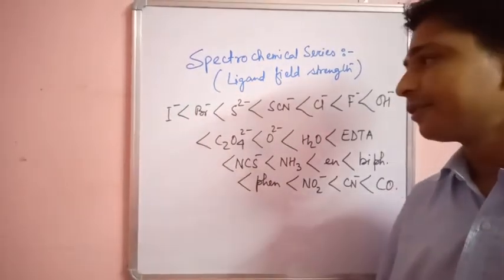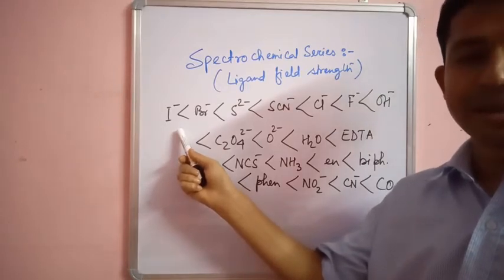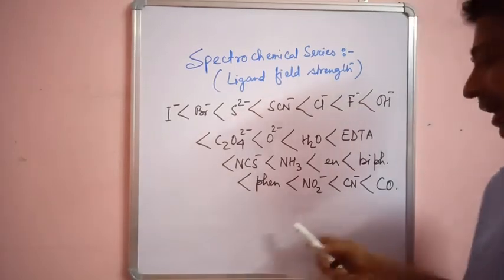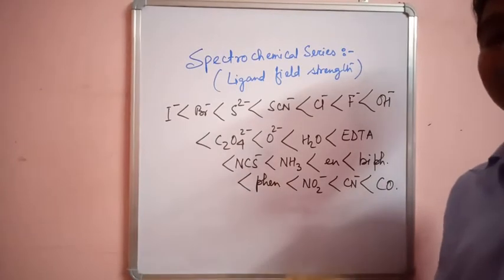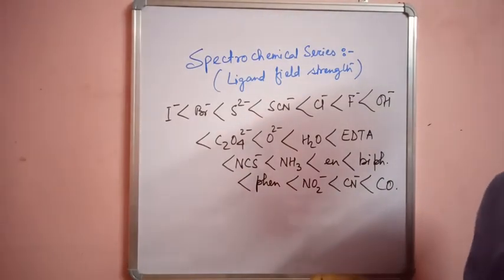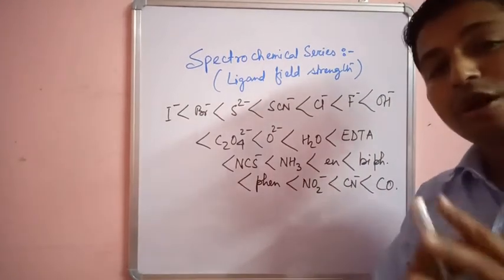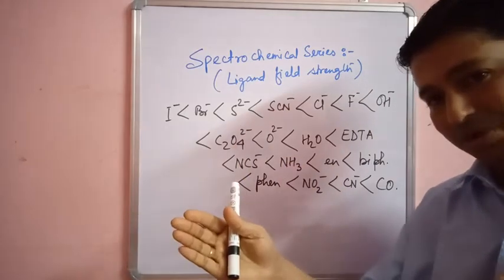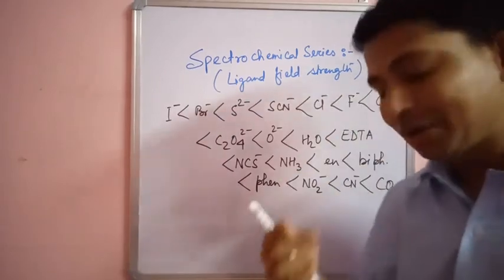Okay. So if these weak field ligands approach the central metal atom, no pairing will take place, and as a result the complex will be a high spin complex. And if the ligand is CO or CN minus, these are strong field ligands, so it will do the pairing of electrons. So the complex will be a low spin complex. So mind it, my dear students, a strong field ligand will make a low spin complex. Strong means low spin complex. A weak field ligand will make a high spin complex. So it is very easy to remember.